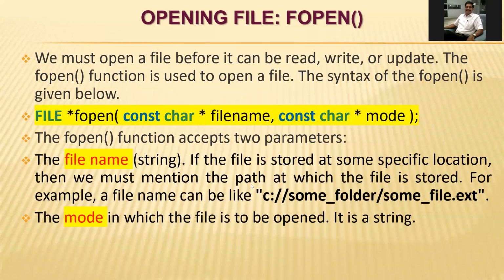The file name we have to specify; for example, we have seen here the file name given in double quotation, and the mode is also given in double quotation. So only these two values are the parameters of fopen.